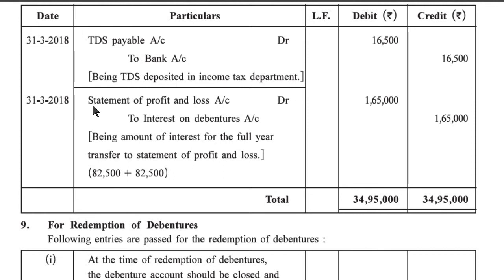31st March 2018, statement of profit and loss account debit 1,65,000 to interest on debentures account 1,65,000, being amount of interest for the full year transferred to statement of profit and loss. 82,500 plus 82,500 is equal to 1,65,000.